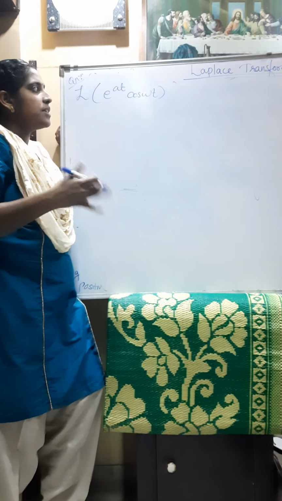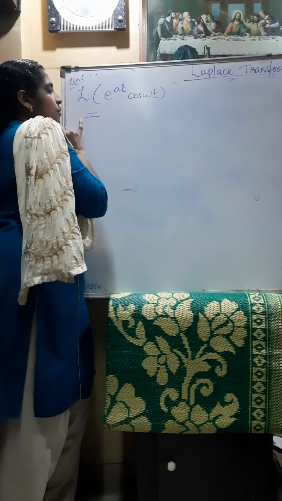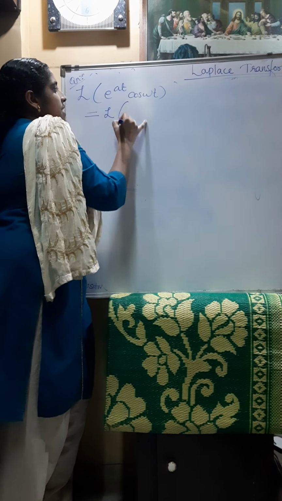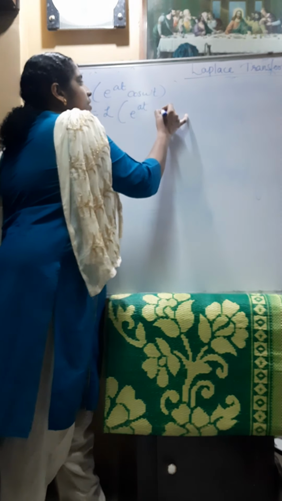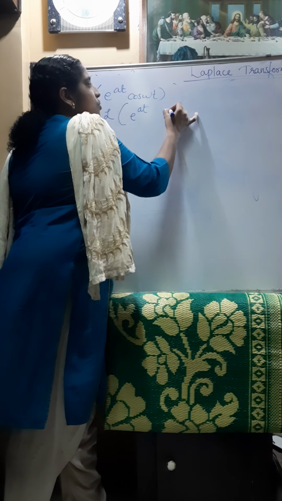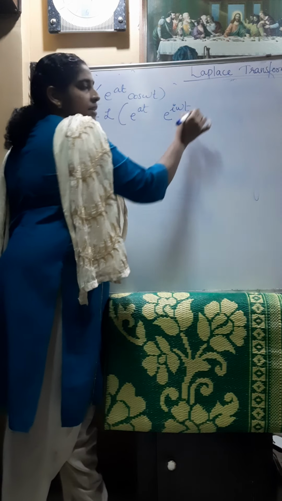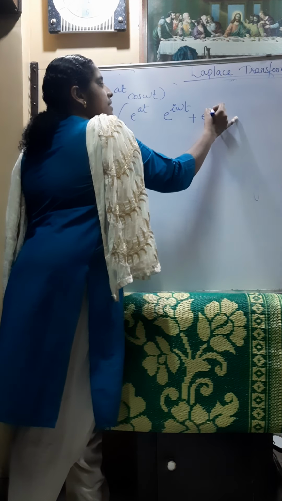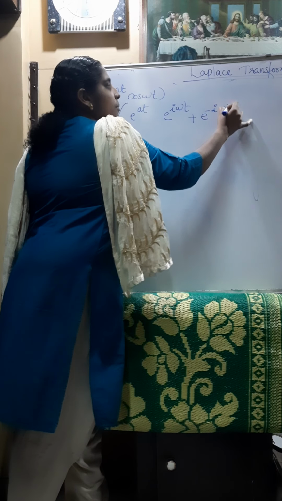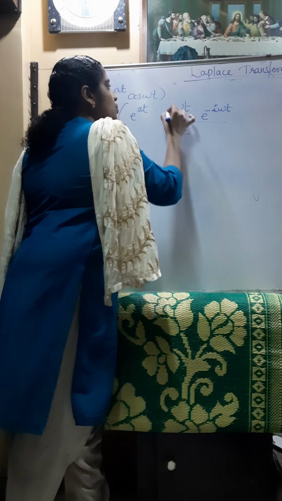If you don't know the shifting theorem, we will use the basic formula. How are we handling cos omega t? We are writing cos in terms of exponential functions: e raised to i omega t plus e raised to minus i omega t, divided by 2.